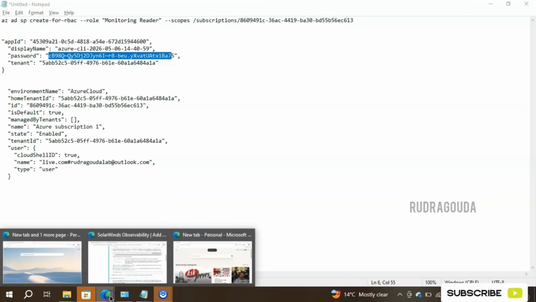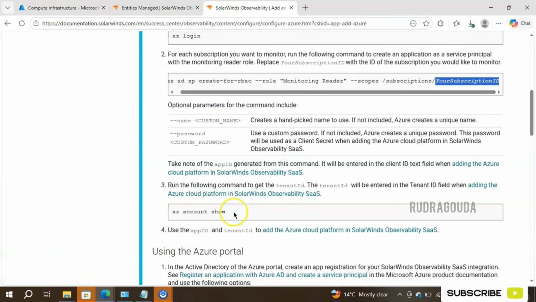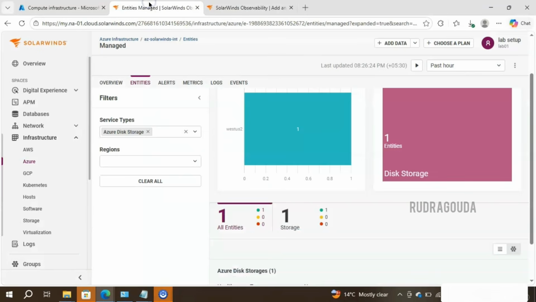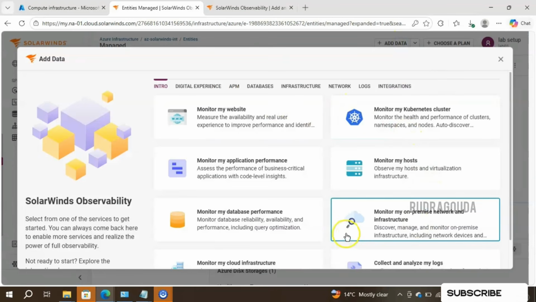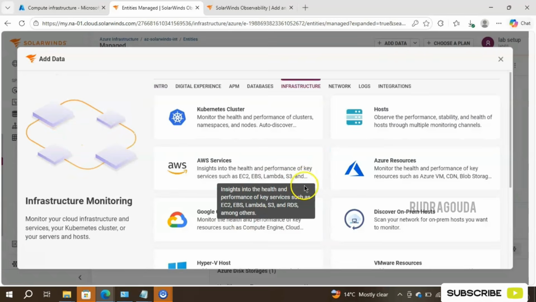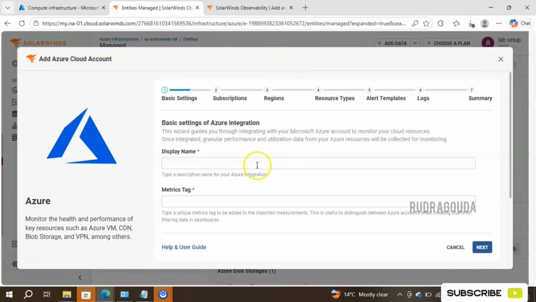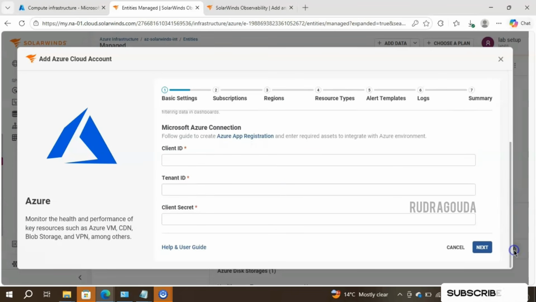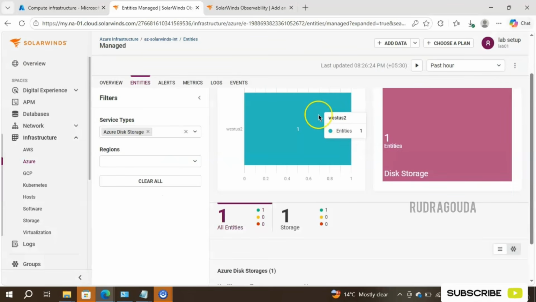You can get the tenant ID from the portal, or if you want to get it from the command line, execute this command, az account show. It will display the tenant ID. Once you get all the details, go to the SolarWinds portal, click on add data, go for monitor, scroll down, then go for cloud infrastructure, choose Azure resources and provide the information over here. While giving the information, the client ID, tenant ID and client secret play a very important role. Based on that, the monitoring will take place.